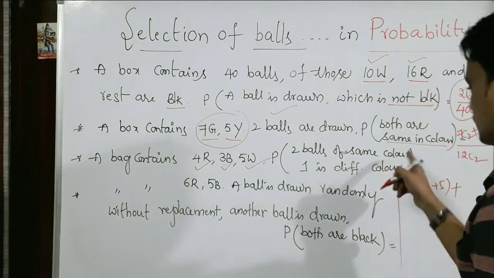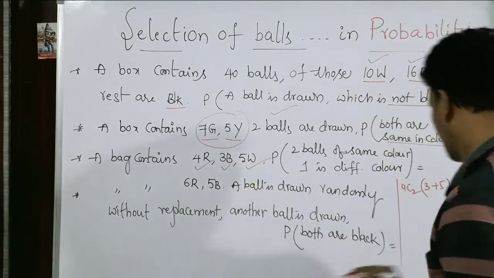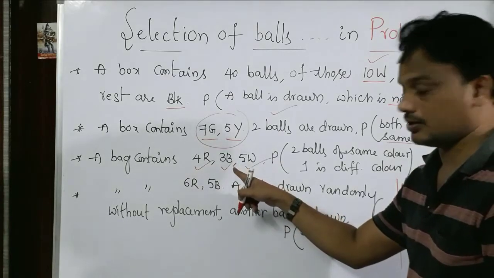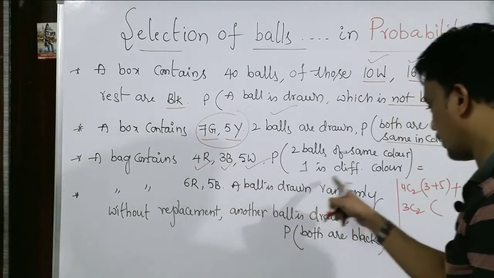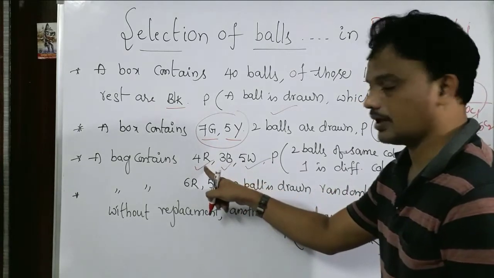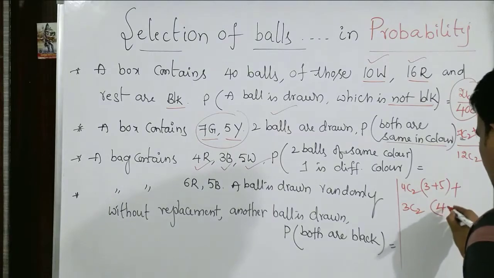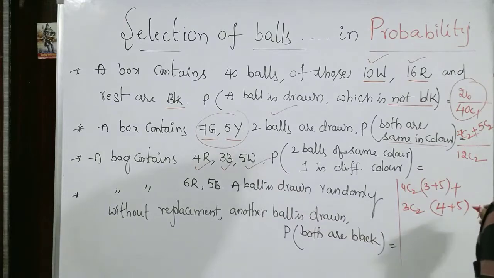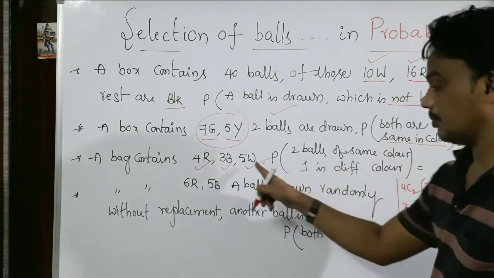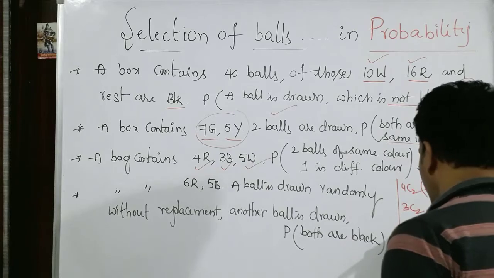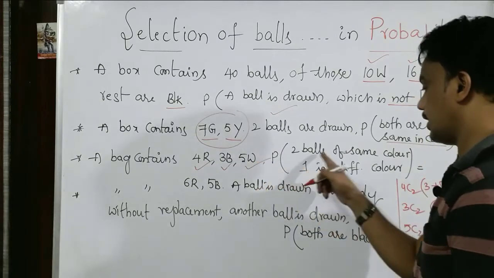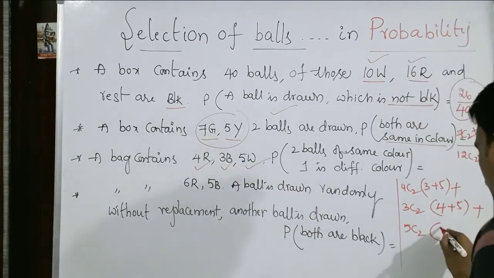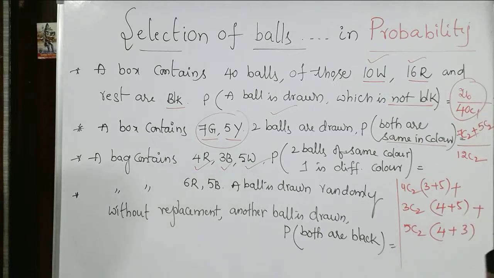Similarly one more chance. Suppose the 2 same-color balls are blacks, so it is 3C2. From the blacks we get 2. What about the remaining one of a different color? It may be red or white. There are 4 chances and 5 chances, right? One more possibility, the 2 balls of the same color may be white, this is 5C2, and one is different, it may be black or red. There are 4 chances and 3 chances.